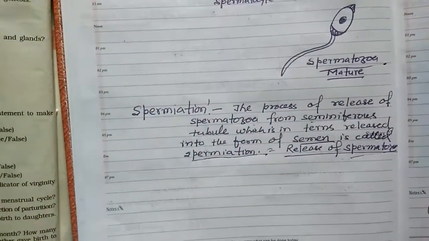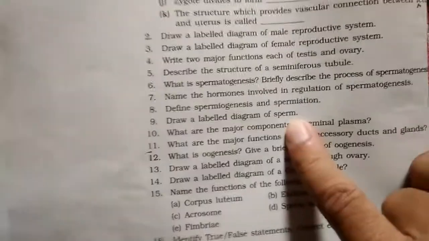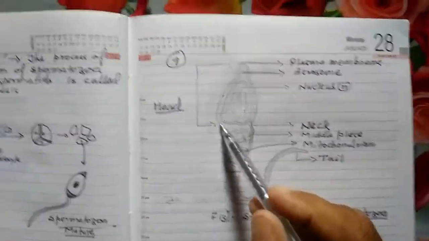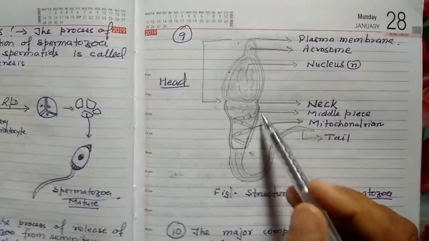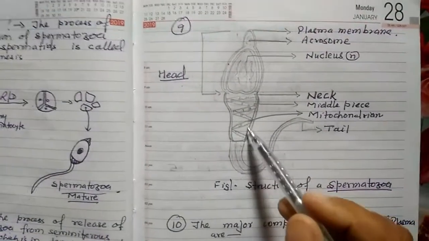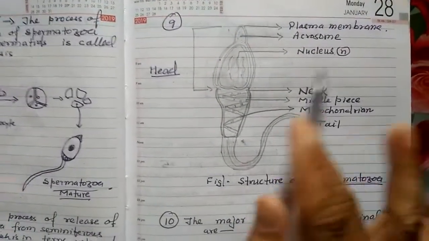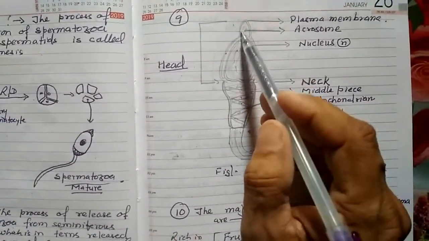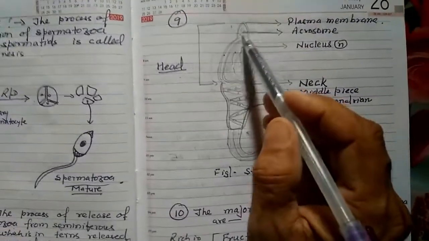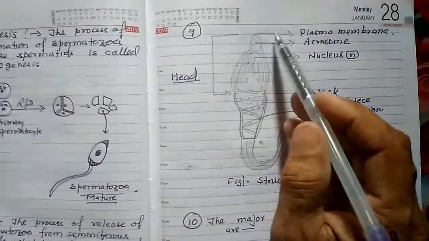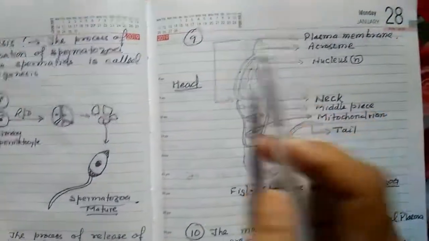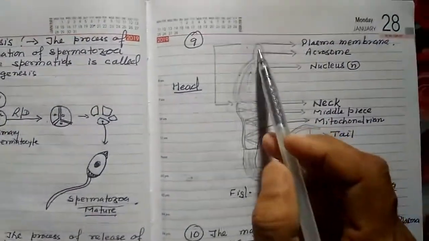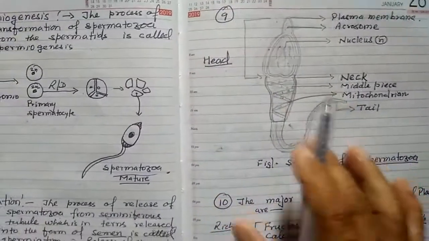Then come to the next question number 9. Draw a labelled diagram of a sperm. So very easily you can draw. It has a head part, neck part, then a middle piece containing mitochondria and a tail piece. So 3 parts are there: tail, middle piece and head, along with the acrosome. So the acrosome region is there, which contains hydrolytic enzymes that digest the wall of the egg during fertilization. So easily you can draw this diagram. Question number 10.